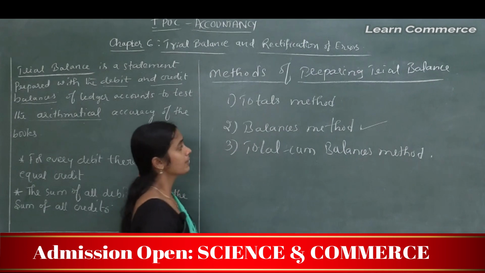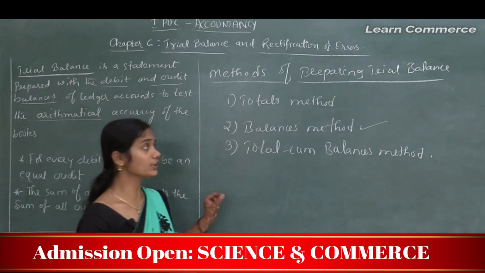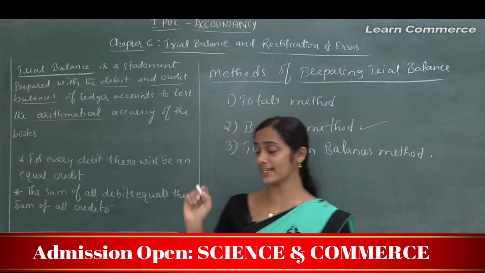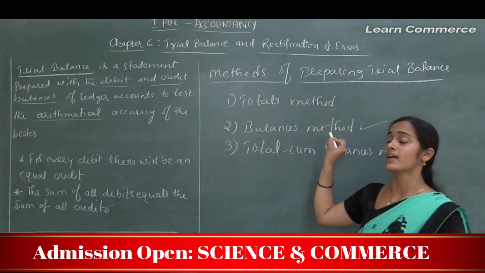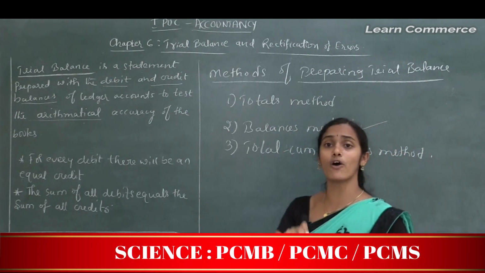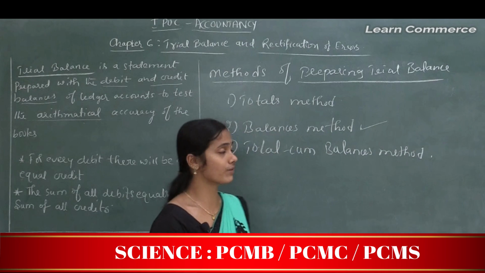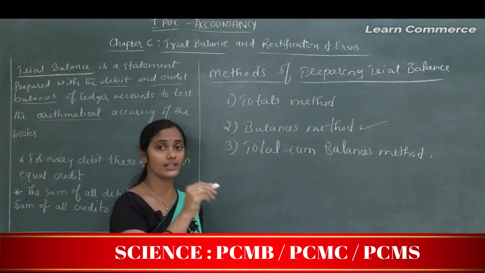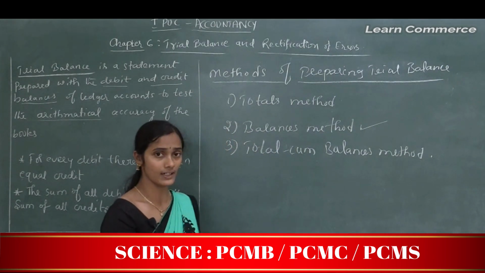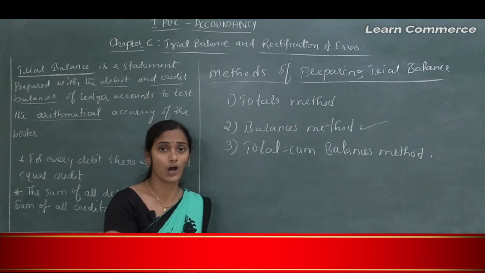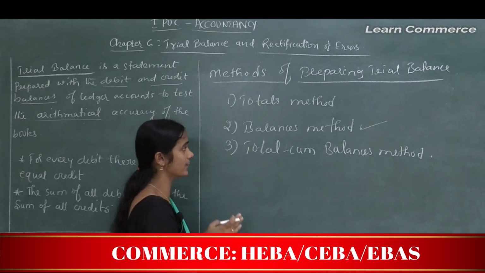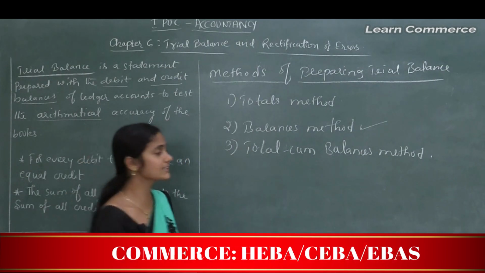And the next one, the balances method. Under this balances method, the balances of debit and credit are recorded on each side, and only the balances of the ledger accounts are recorded in the trial balance. Balances means what?